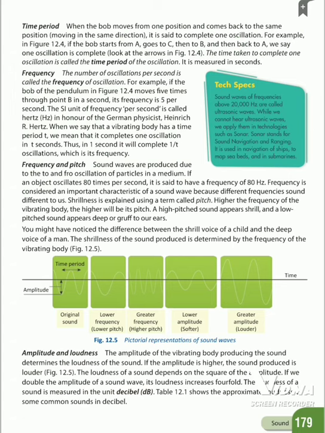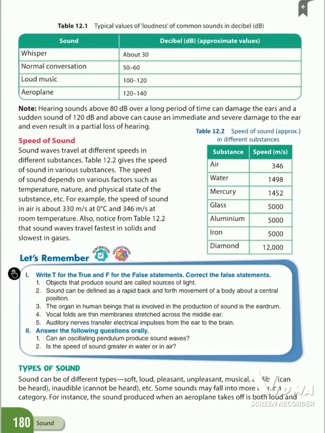Then all of you take page number 180. One tabular column is given. The speed of sound. Sound waves travel at different speeds in different substances. See here, air, the speed is 346.